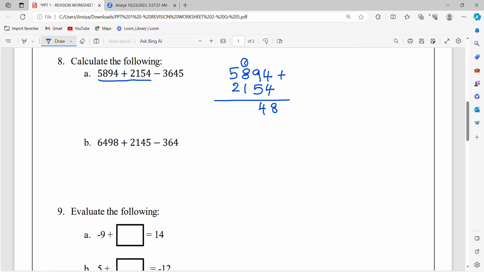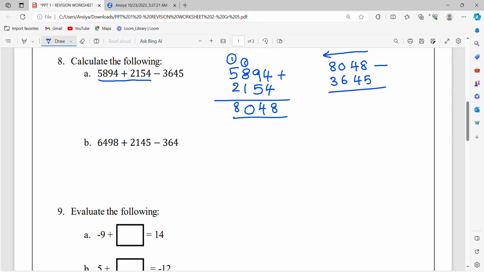Now 1 plus 8 is 9 and add the carryover, 9 plus 1 is 10. So put the 0 over here and again 1 carryover. Then I'll add all these 3 including the carryover. You will be getting 8. So addition is done. Now what we have to do with this number, you need to subtract 3645. Again, we will be starting from the right towards the left.